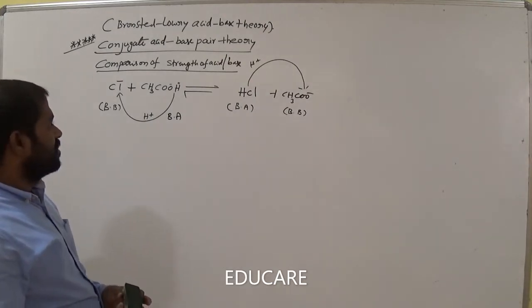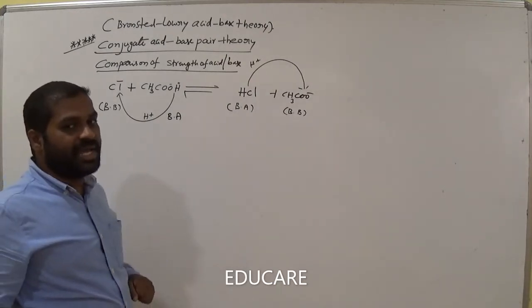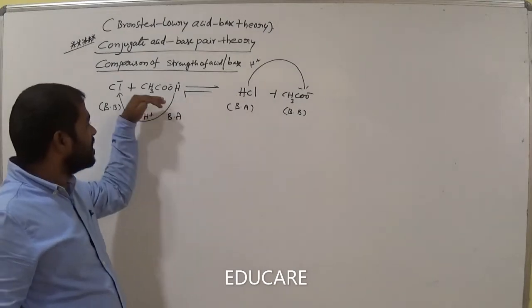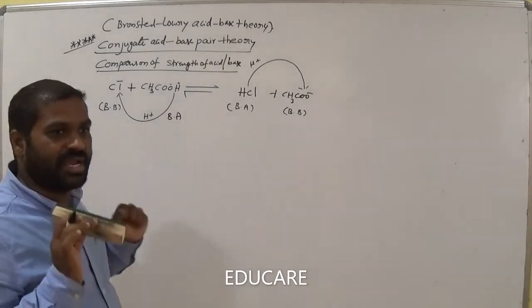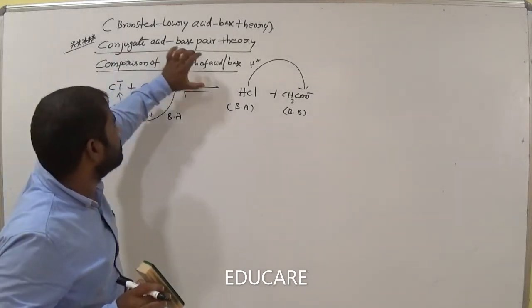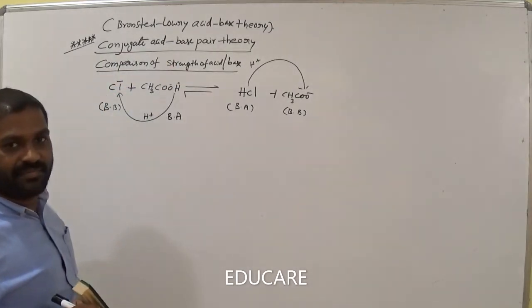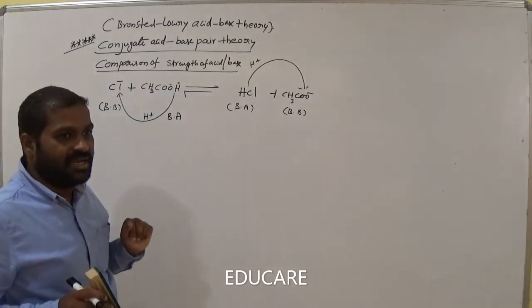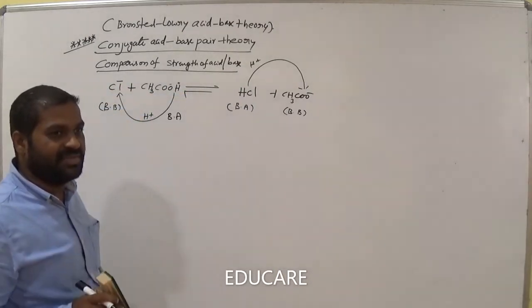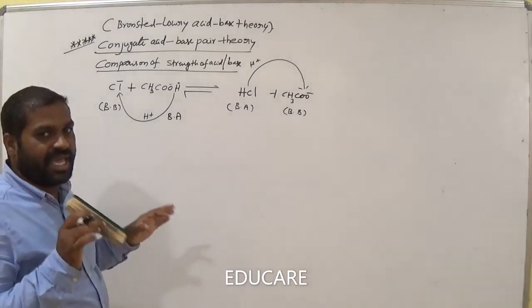Now here we have two acids. One is HCl, another one is acetic acid. You know, which one is the strong acid? That is the comparison of strength of acid and base. So this is acetic acid, this is HCl. Now which one is the strong acid, and which one is the weak acid?